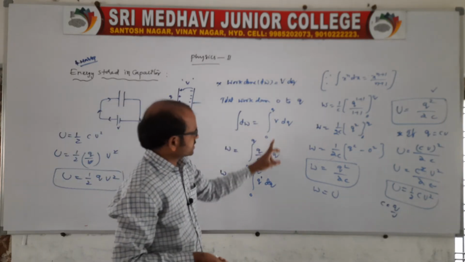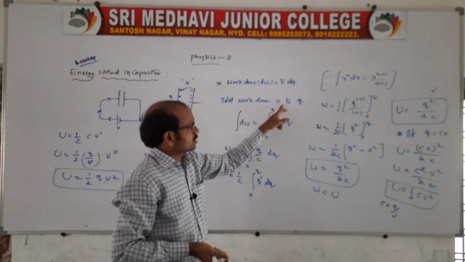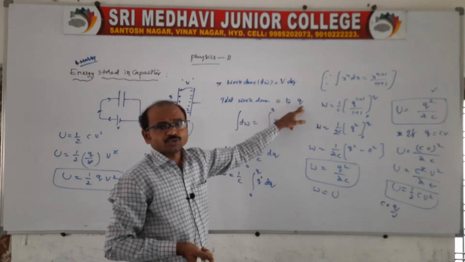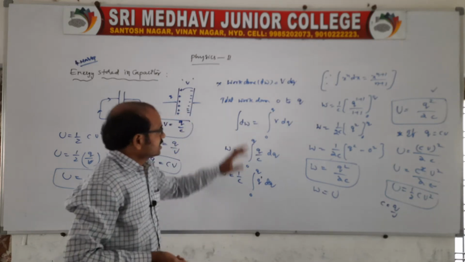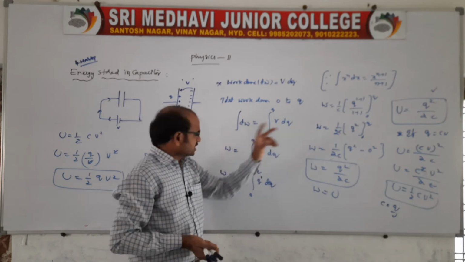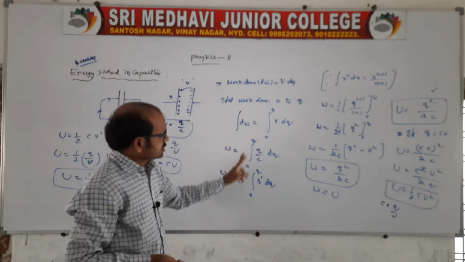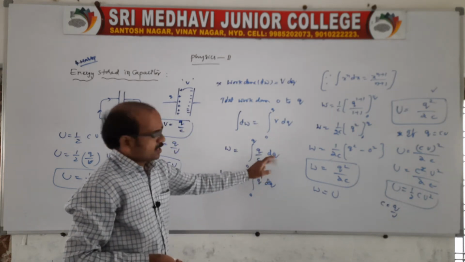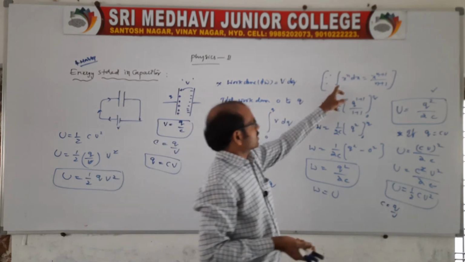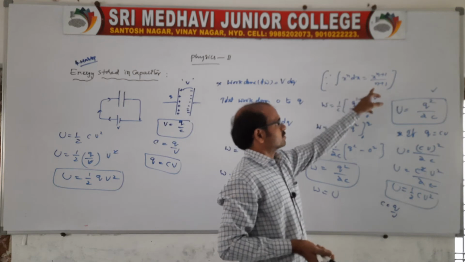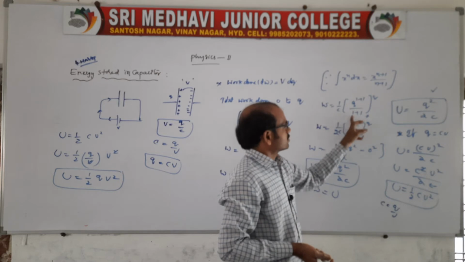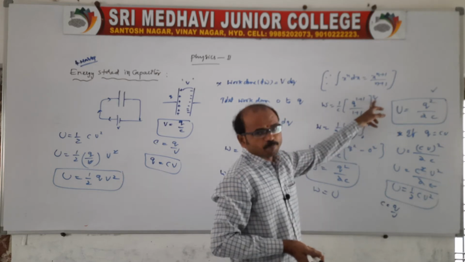Yes, write Q by C here, because we want to calculate the total work done from 0 to Q. The charges go from initial 0 to Q. Therefore the total work done is the integral from 0 to Q of V dQ, which is the integral from 0 to Q of (Q by C) dQ. Take 1 by C as common and apply the integration rule: the integral of xⁿ dx is xⁿ⁺¹ by n+1. Then work done = 1 by C into Q¹⁺¹ by 1+1, from 0 to Q.